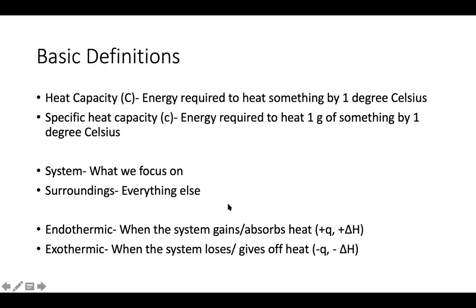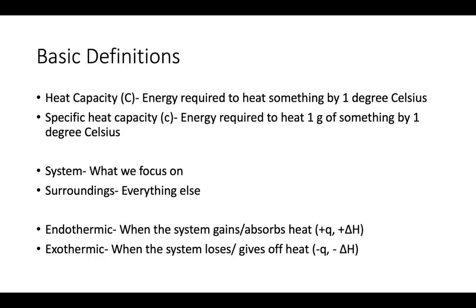We have two things that we focus on in thermochemistry. We have our system, which is typically a chemical reaction, or the part that we actually care about. And then we have our surroundings, which is everything else. In this course, our surroundings, especially in calorimeter questions, is going to be water.